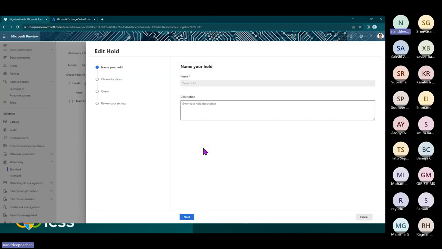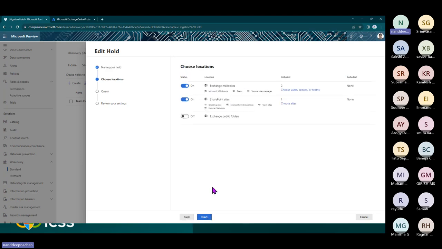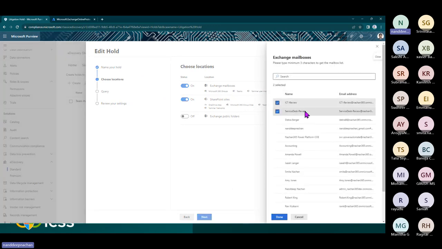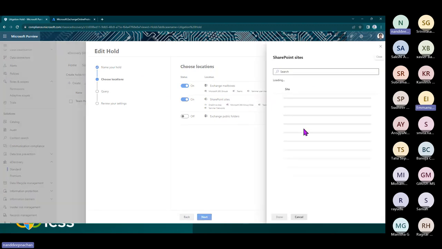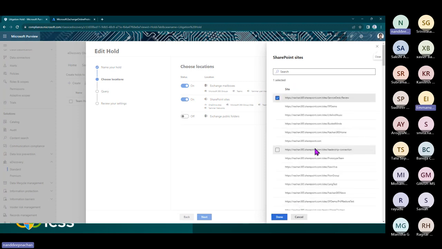With this, we can just click New hold, and then we should be able to create a hold. We can name any hold, and then we can specify all of the locations where we want to put the hold. So let's say, for example, for the Exchange mailboxes, I want to keep a couple of mailboxes on hold. We can do that. Otherwise, in the SharePoint site as well, I just want to keep one SharePoint site on hold. I can do that as well. Okay, so here you should be able to see all of the